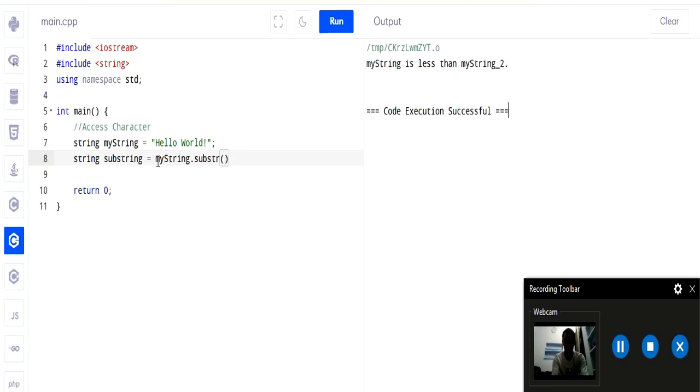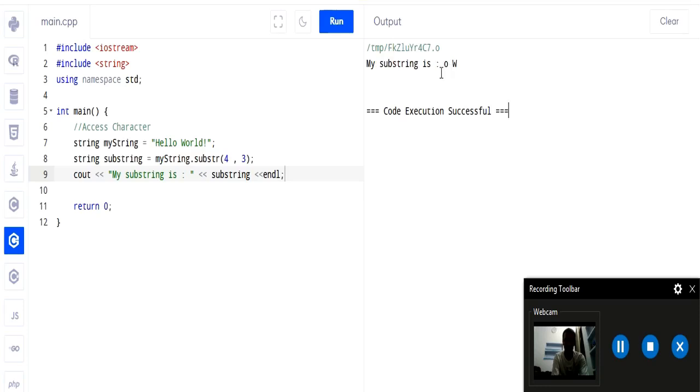I'm passing 4 and a length of 3. Semicolon, then cout and a statement here: my substring is, then your variable name substring. Now if we run this, we get the output O, space, and capital W.